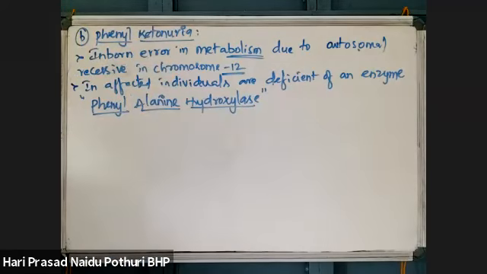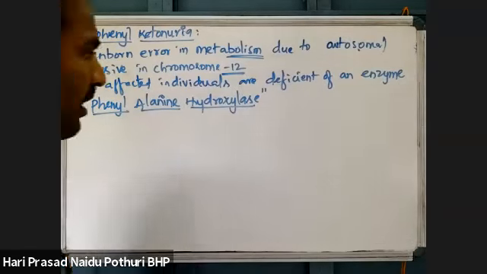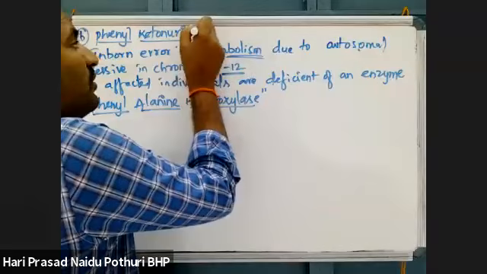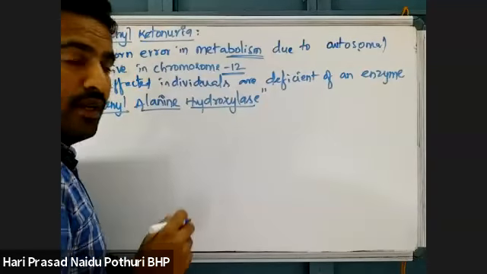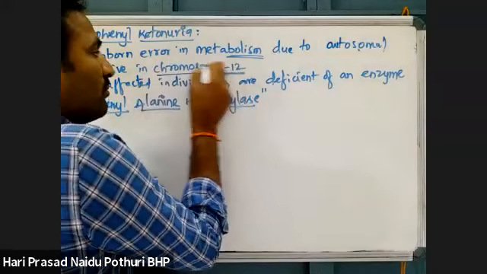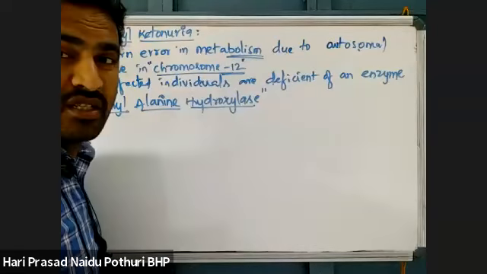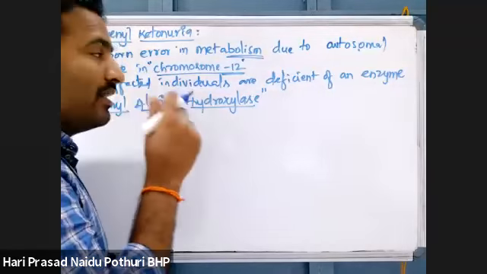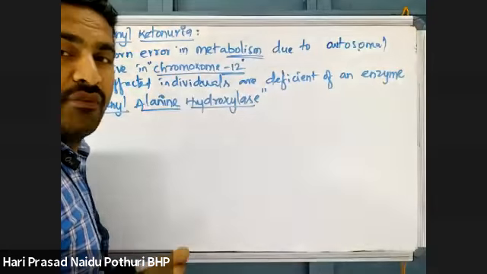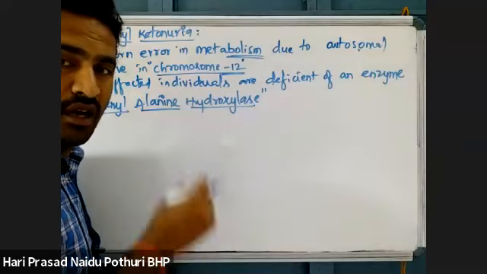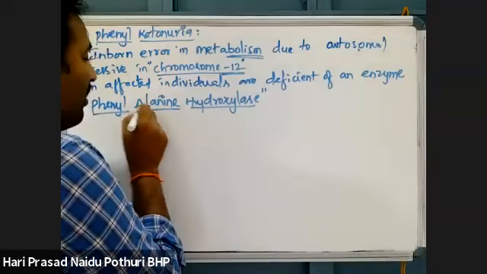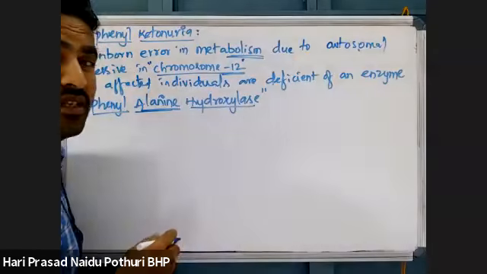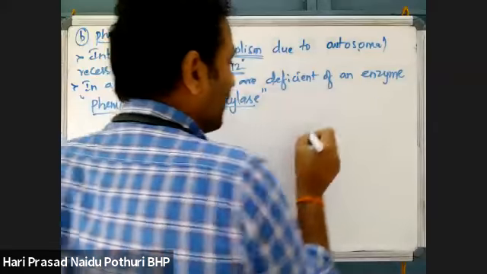Phenylalanine hydroxylase. Listen once, then I will tell you. Normally, what does phenylketonuria mean? In normal metabolism, where chromosome number 12 is dominant, there is expression of the gene and expression of the character. Phenylalanine hydroxylase enzyme is produced. What is the function of this phenylalanine hydroxylase?